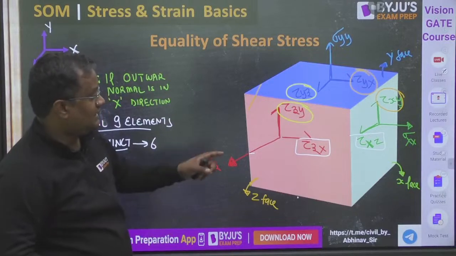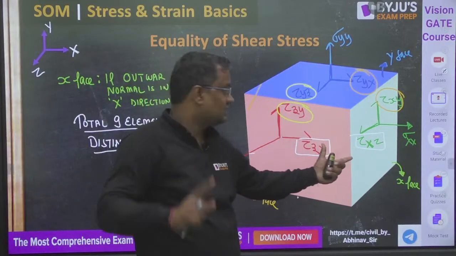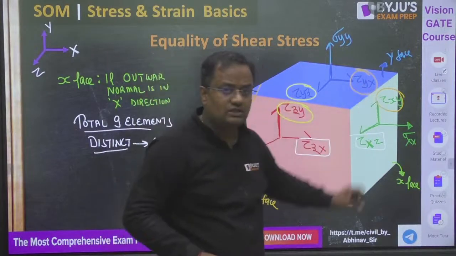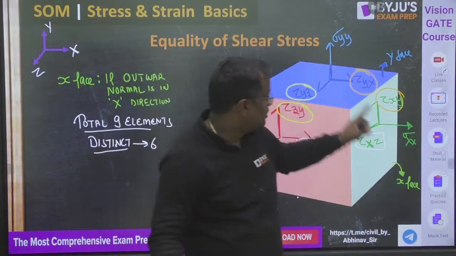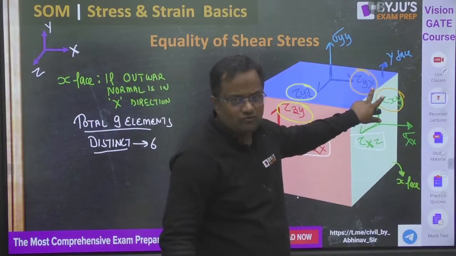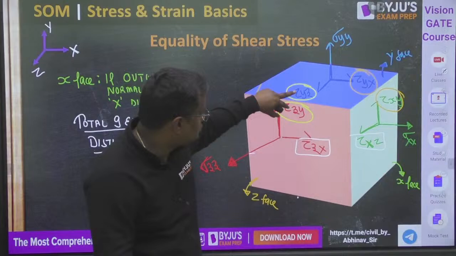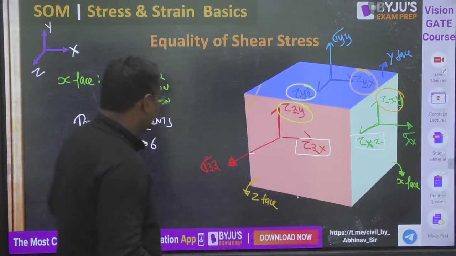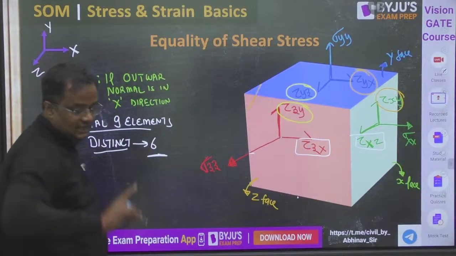So out of the 9, of these two only one is required, of these two only one is required, of these two only one is required. So 1, 2, 3, out of this only one is required, 4, 5. So distinct are 6 and total are 9.